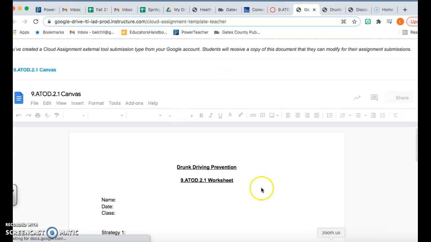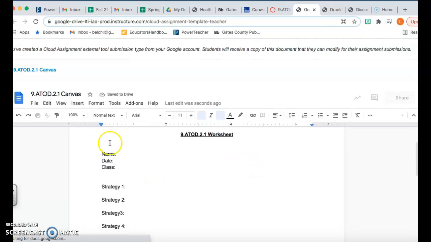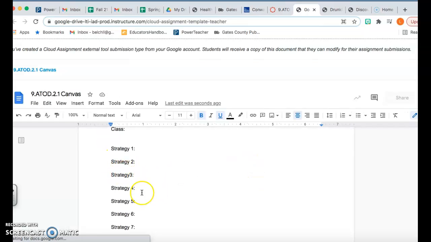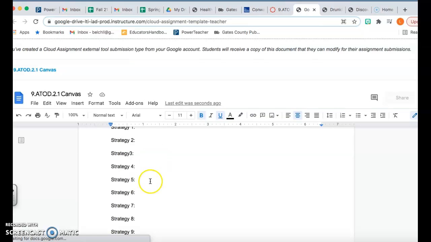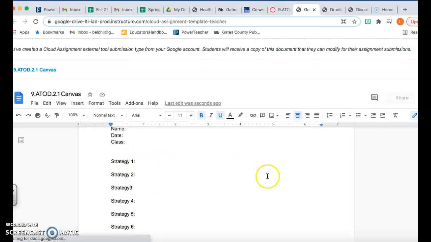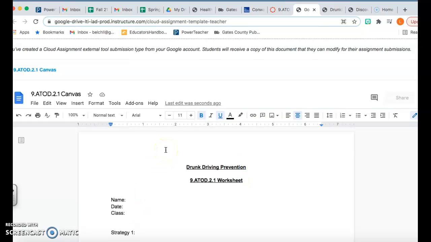And as you can see, all you have to do is fill out your name, date, and the class, and I've already provided the strategies, the format for you. So just type in strategy 1, and then strategy 2, strategy 3, and so on until you get to 10. Of course, if you have any questions with this assignment, please let me know.